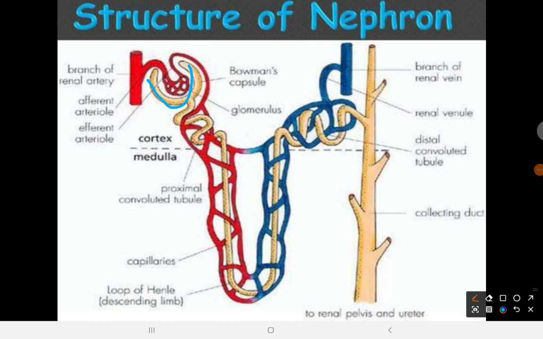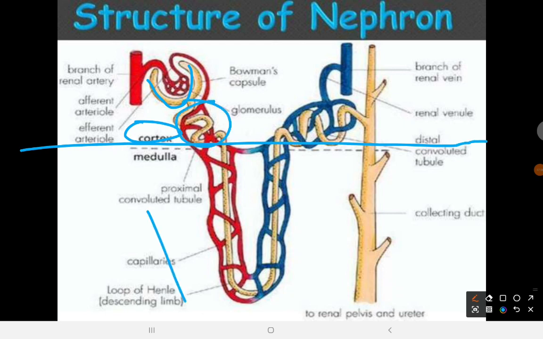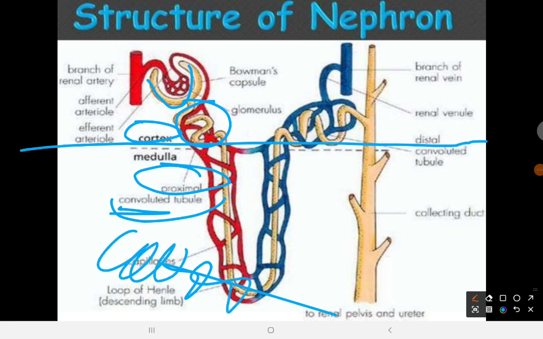It's in the cortex. From here, the proximal convoluted tubule is here. Proximal means near, right? And convoluted means coiled. So it means a coiled tubule.